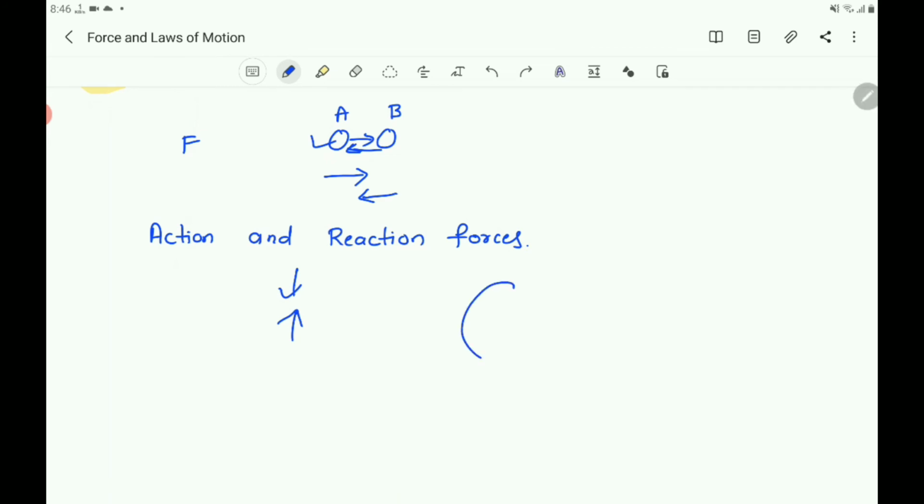So consider an object with more mass and an object with less mass. Here, object A has mass m1 and object B has mass m2. If object A exerts a force on B and object B exerts a force on A, one is the action and the other is the reaction.